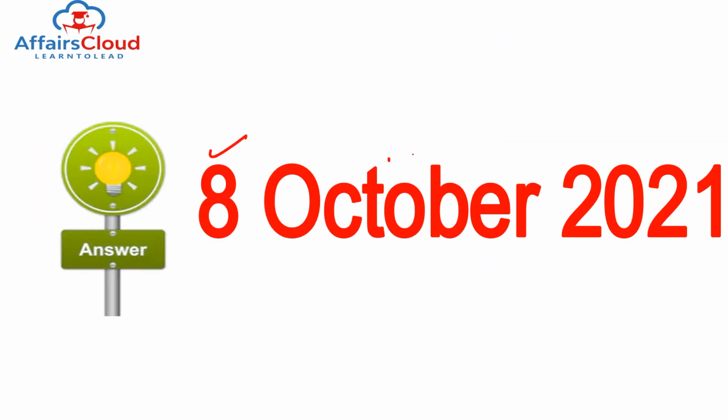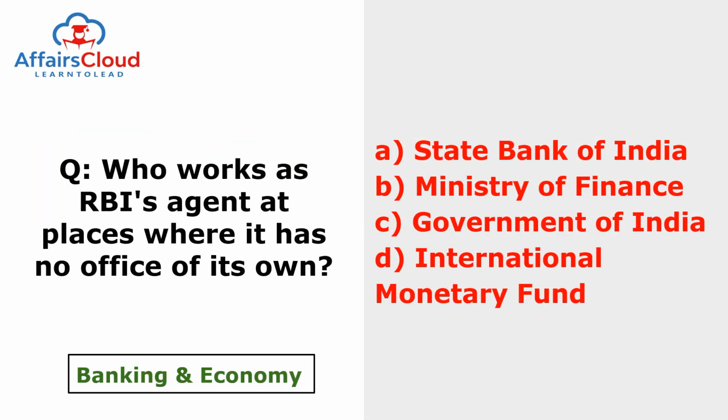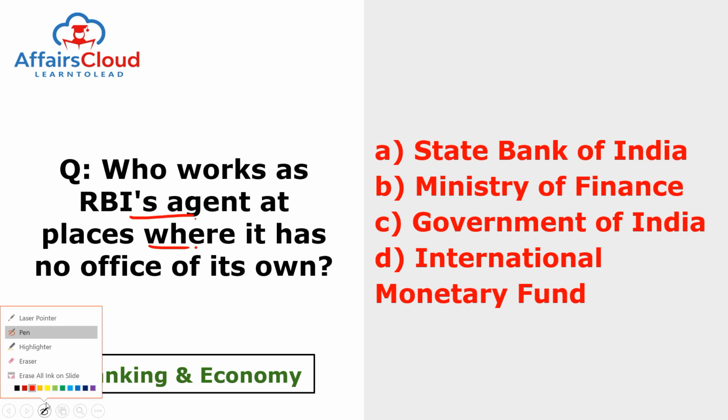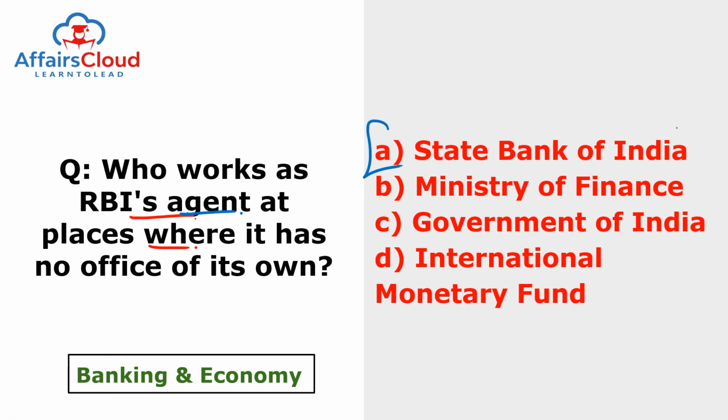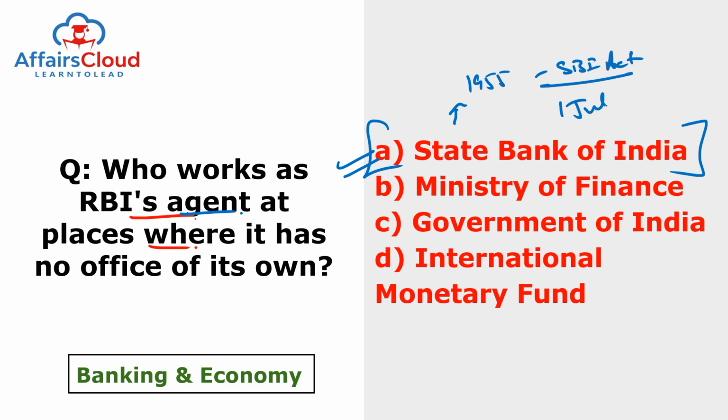So now we are moving to the question of the day. What was the question of 8th of October? Who works as the RBI agent at places where it has no office of its own? It means if there is no office of RBI, then who works as the agent of RBI? The answer to this question is very simple. It is State Bank of India, which was established in 1955 according to the SBI Act of 1955. It was established on 1st of July 1955.